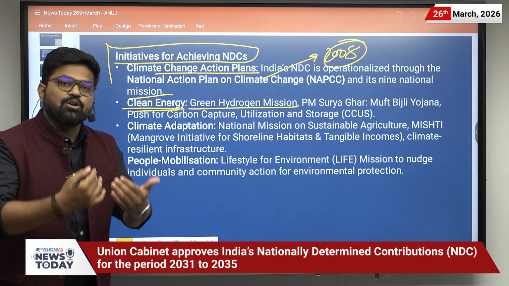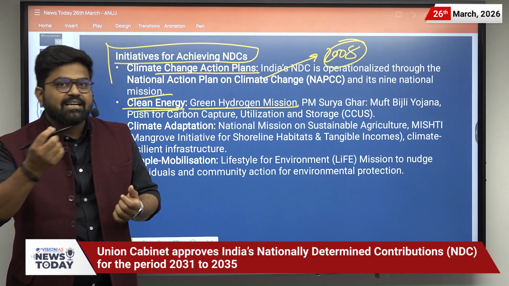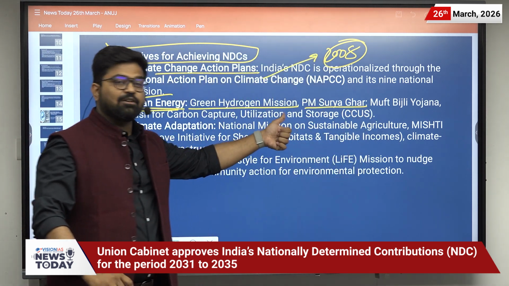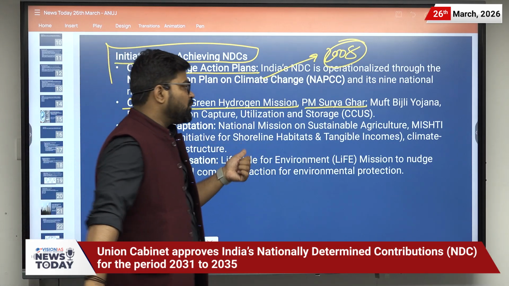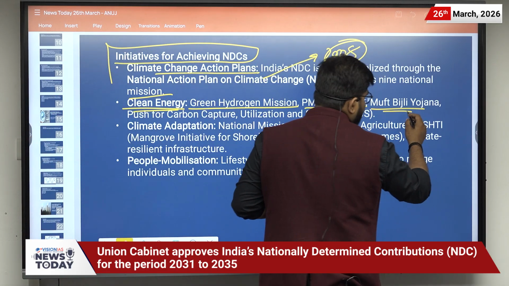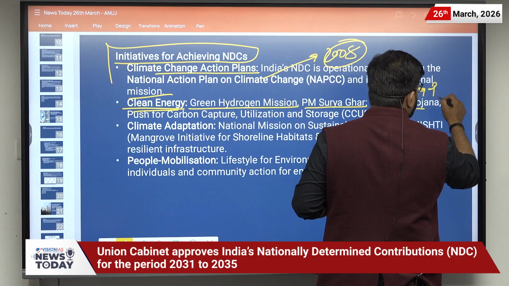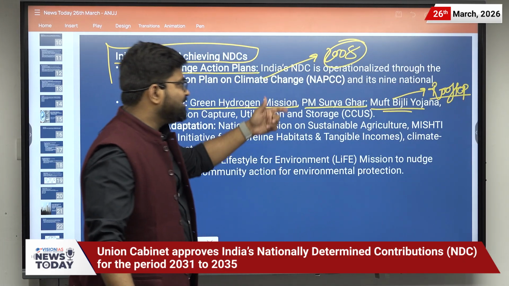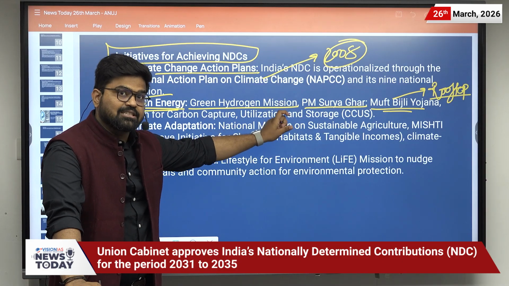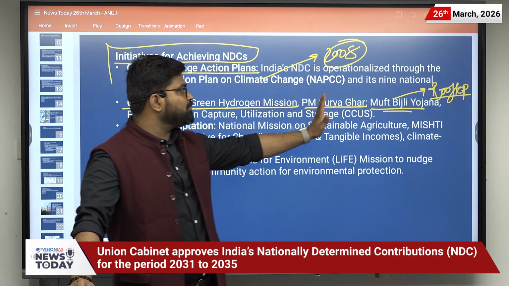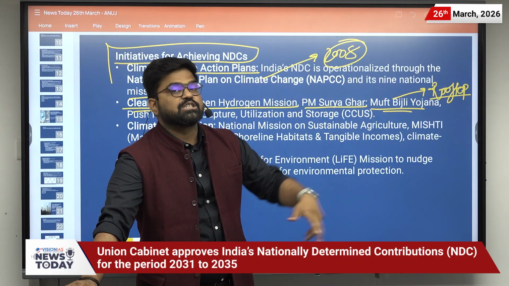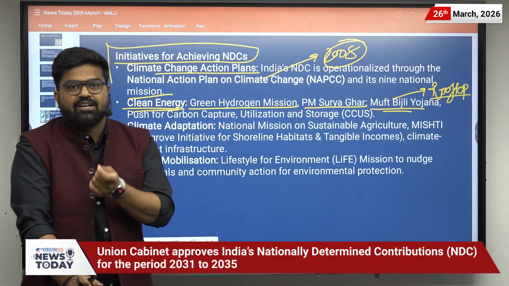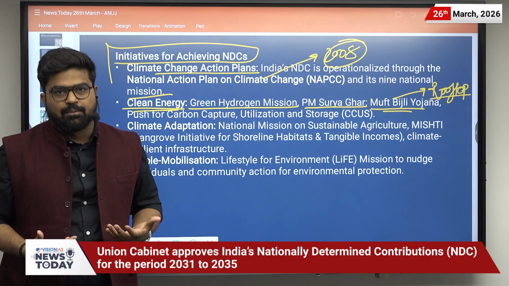That is the hydrogen which is produced from the renewable energy. Then we have PM Surya Ghar Muft Bijli Yojana, where we give subsidy to households for rooftop solar panels. And last year UPSC asked a question regarding the PM Surya Ghar Muft Bijli Yojana, and the question was very elaborate and very specific because they had given various numbers.